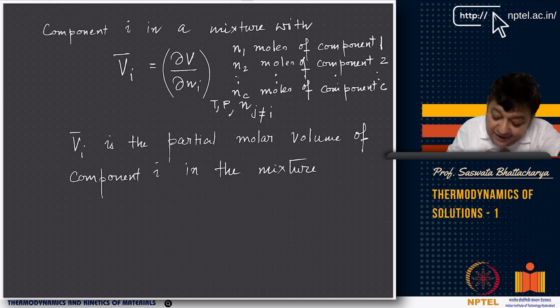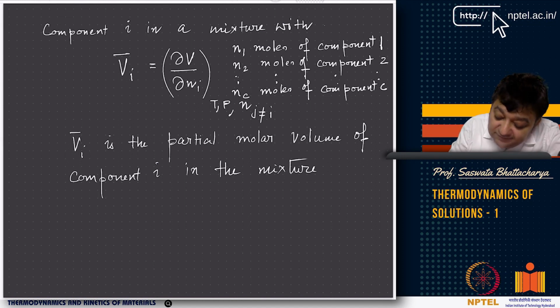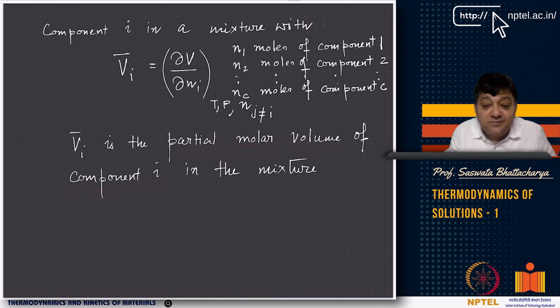Now if you want to find, say, the partial molar volume of component i, note the very important term here, distinction here. You are looking at the partial molar volume of component i. You want to see how the overall volume of this mixture changes as a function of change in the mole number of i, keeping temperature, pressure, and mole number of all other components fixed. This Vi bar is then termed as the partial molar volume of component i, or the contribution of component i to the total volume in the mixture.